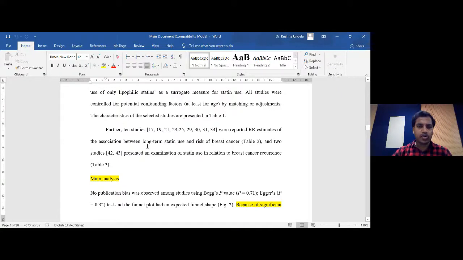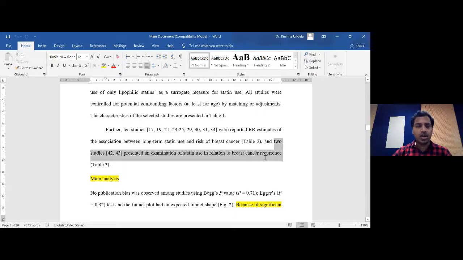That's what I mentioned there. So we have also taken some information from all the 24 studies. There are 10 studies which have information on long-term statin use and risk of breast cancer, so we took those 10 studies and did a separate analysis for that. And there are 2 studies out of the 24 which gave information on examination of statin use in relation to breast cancer recurrence.